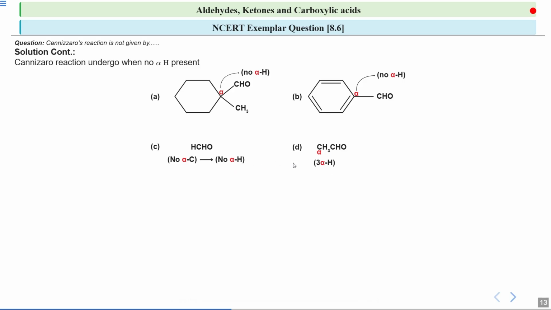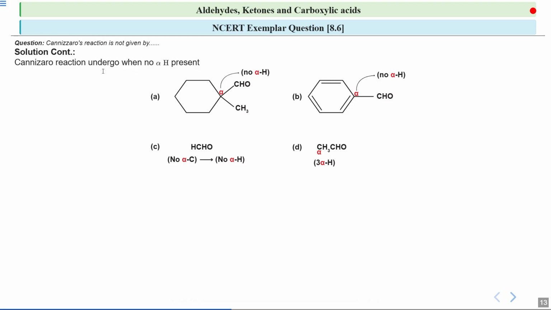But in D part you can see there is alpha hydrogen. See, this is the carbon which is next to this carbonyl group, and this is the hydrogen which is alpha hydrogen. So it has 3 alpha hydrogens.